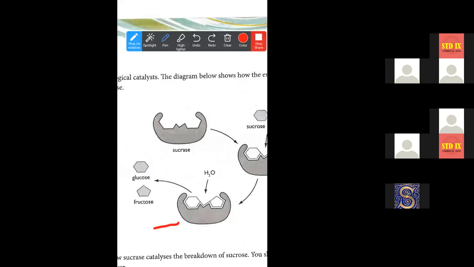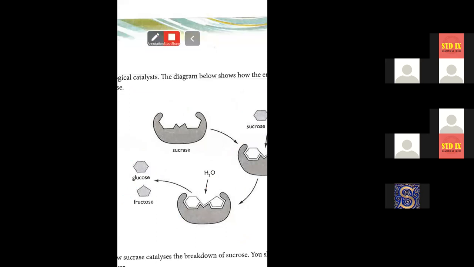So when sucrose is broken down by sucrase, what are the products that we get? Glucose and fructose. Both glucose and fructose are monosaccharides. So we are breaking down this disaccharide and we are getting two monosaccharides.